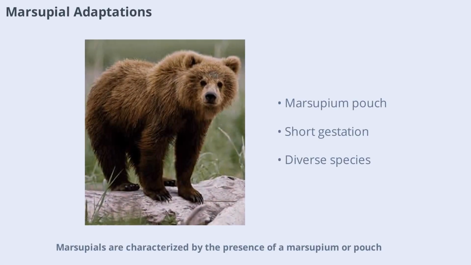Marsupials are characterized by the presence of a marsupium, or pouch, where the young complete their development after birth. The young are nourished in the uterus for a short period via yolk sac placenta, then crawl into the pouch to continue growing. This reproductive strategy allows marsupials to thrive in diverse environments. There are about 260 species of marsupials, including kangaroos, koalas, wombats, and bandicoots, each with unique adaptations for survival.